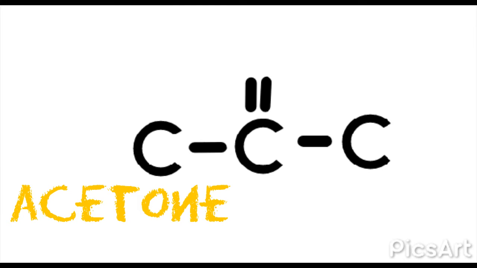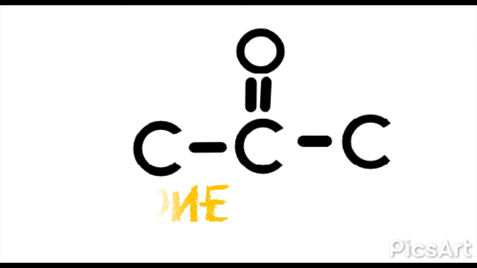The simplest ketone, whose IUPAC name is propan-2-one, is always called by its common name, acetone, which is derived from the fact that it was first prepared by heating the calcium salt of acetic acid.